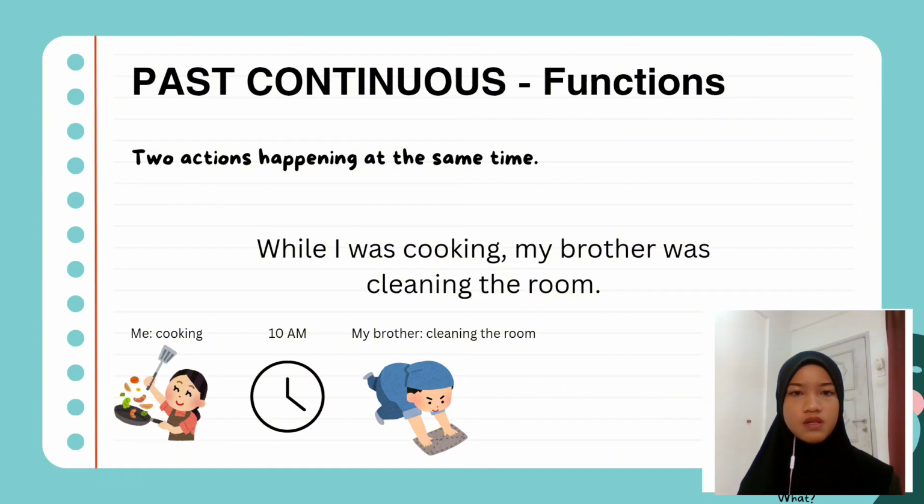We can also use past continuous to describe two actions happening at the same time. For example, while I was cooking, my brother was cleaning the room. Somewhere in the past, there were two people in the house. One was cooking and one was cleaning the room. The use of past continuous, was cooking and was cleaning, is to describe that the two actions happen at the same time.